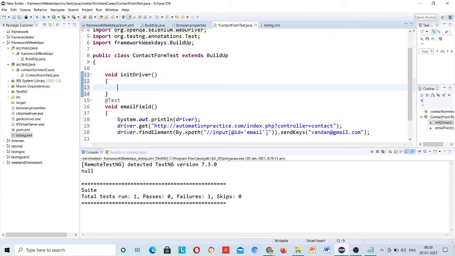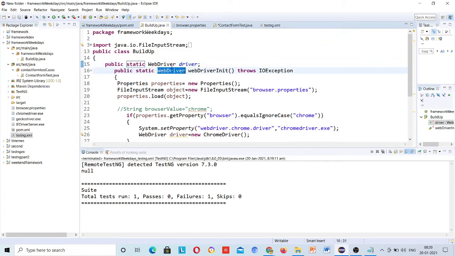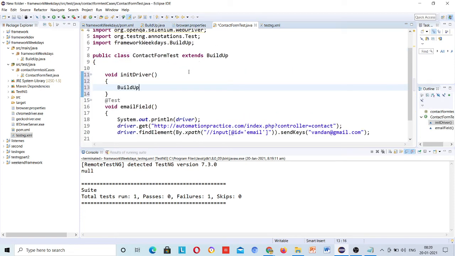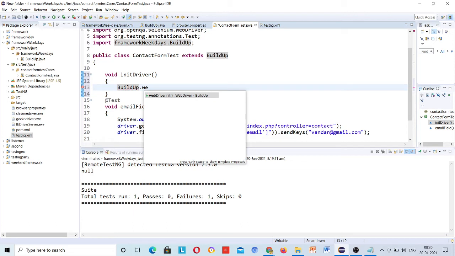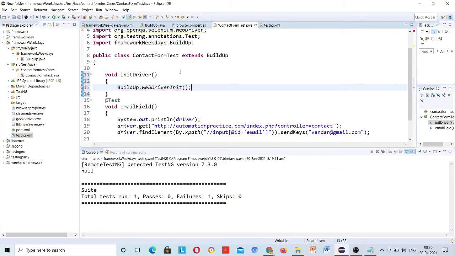and here just call this method by class name and method name, buildup dot WebDriver init. Maybe throws... okay.